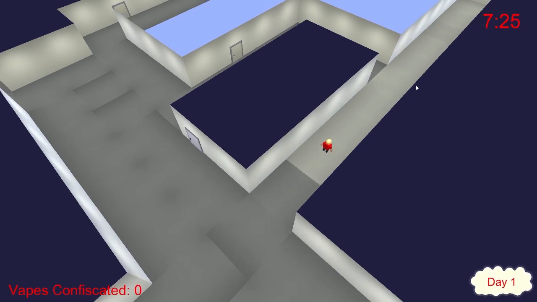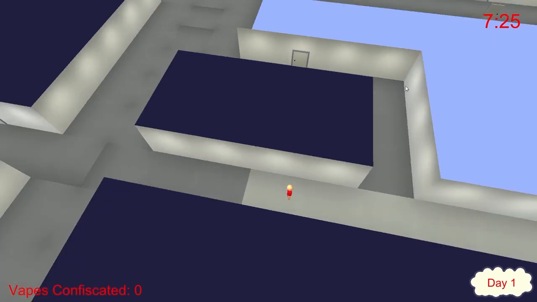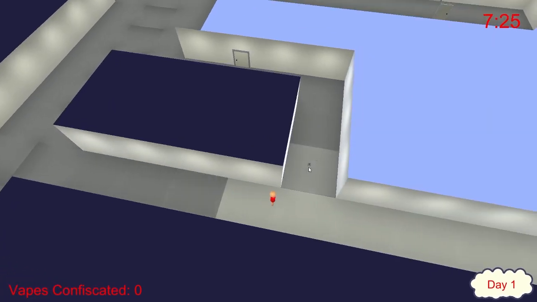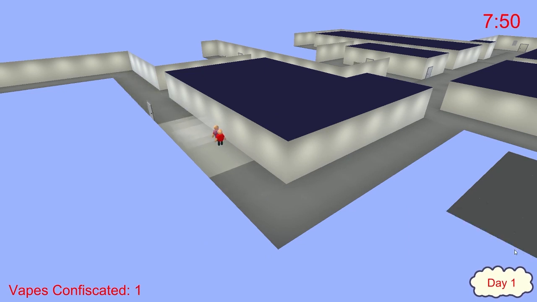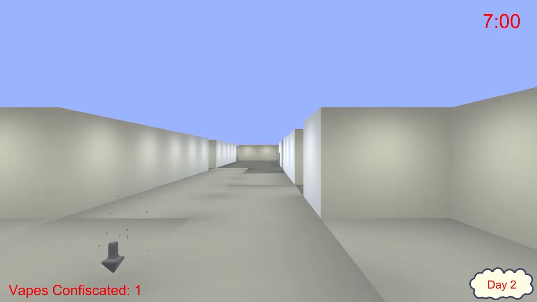To do saving, I created a serializable game save data class that holds information about how many vapes are confiscated and the current day. The class that holds information about a student was also made serializable, and both an array of student info objects and the game save data object are saved to disk at the end of the day.